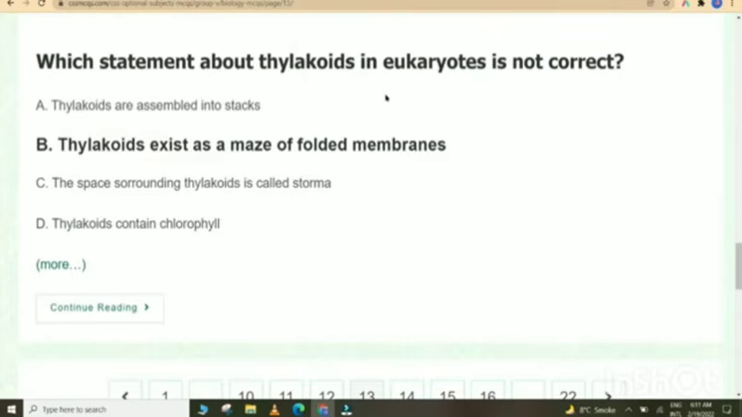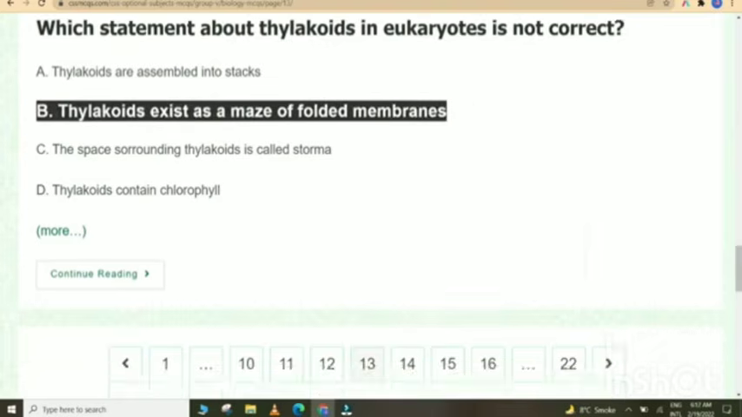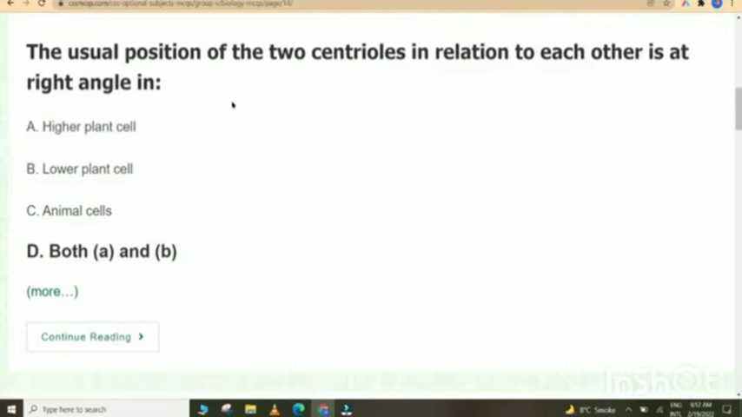Which statement about thylakoids in eukaryotes is not correct? Thylakoids exist as a maze of folded membranes. The usual position of the two centrioles in relation to each other is at right angle in both higher plant cell and lower plant cell. Both A and B is the correct answer.